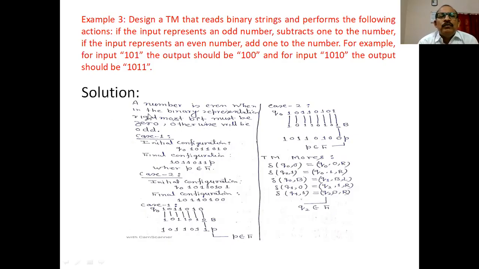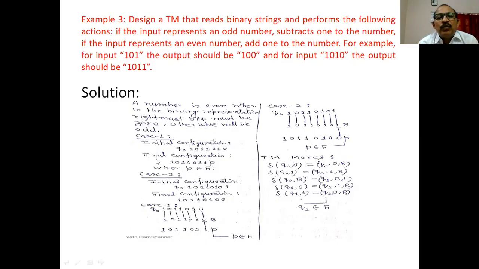You all know a number is even when, in the binary representation, the rightmost bit is 0. Otherwise, the number is odd. Let us specify the initial configurations. Take a specific example.